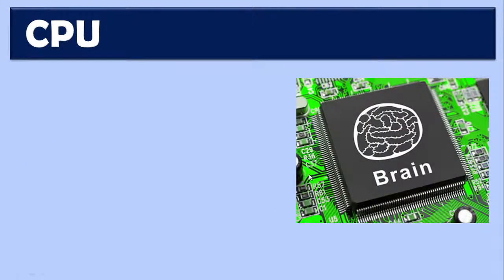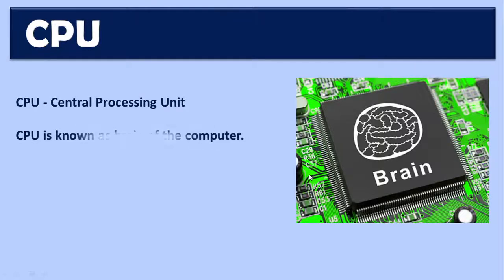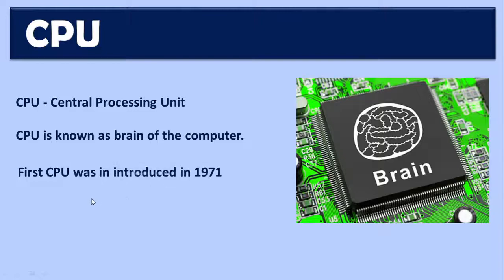So let's revise. CPU stands for Central Processing Unit. CPU is known as the brain of the computer. The first CPU was introduced in 1971. Intel and AMD are the two major companies who manufacture the CPUs. So hope you get an idea about CPU now.